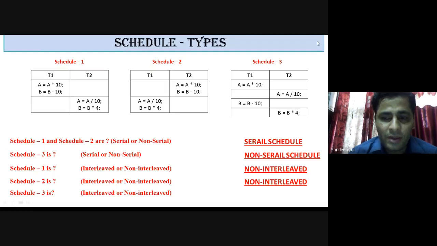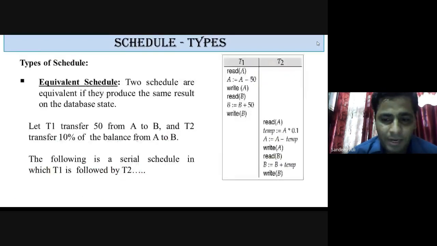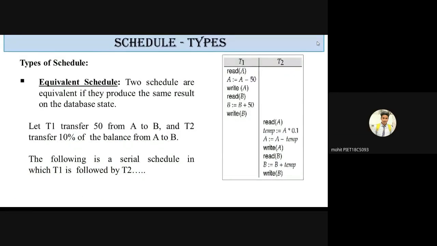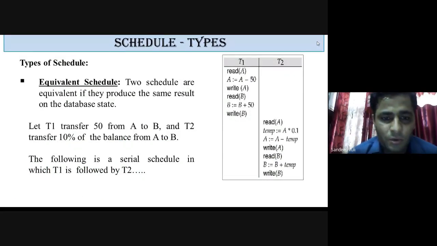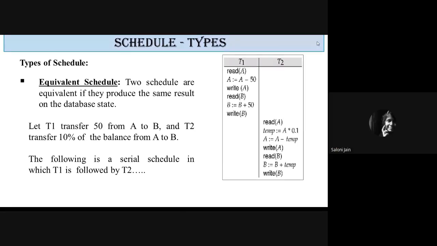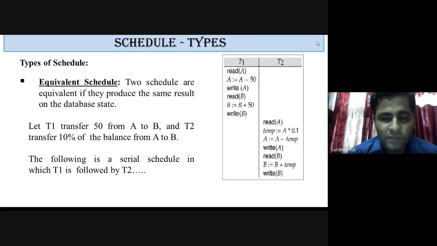Now any doubt till this point? If anybody wants to ask anything, I am coming to the next type, that is equivalent schedule. We have also seen what an equivalent schedule is. So anybody can tell me what is an equivalent schedule? They produce the same result on the database. Good. If two schedules produce the same results, then they are called equivalent schedules.